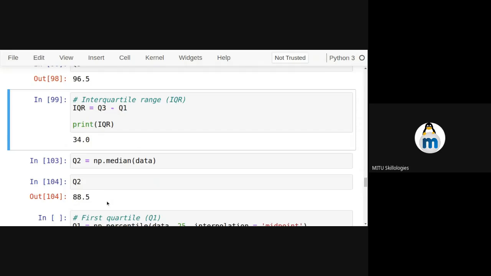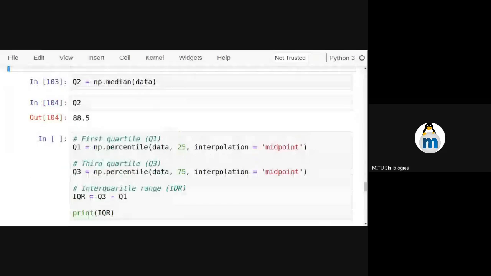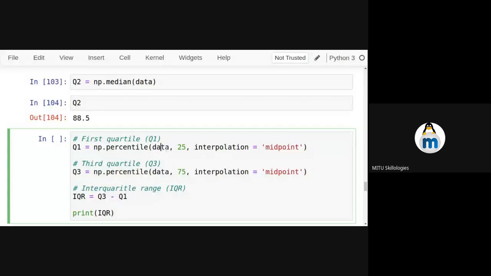To calculate these values, we will make use of the function percentile. You have to pass the data to it, and 25 for the first quartile, then interpolation equal to midpoint, which is required, then only the quartile values can be identified. Then for the third quartile, np.percentile of data for 75, with interpolation midpoint, and the IQR. Let's print these values.